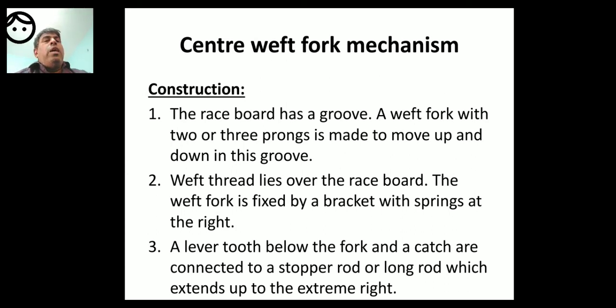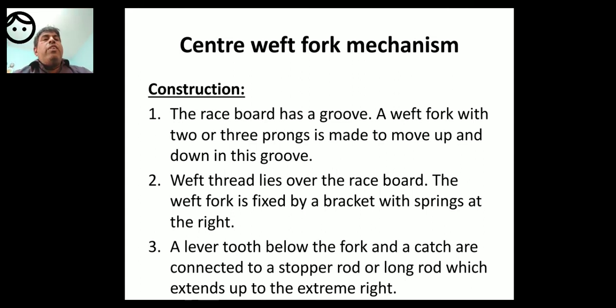Next, a lever tooth below the fork. Lever tooth means eye. A lever tooth below the fork and a catch are connected to a stopper rod or long rod which extends up to the extreme right. So dear students, here stopper rod and long rod is a lengthy rod which is K in the diagram.